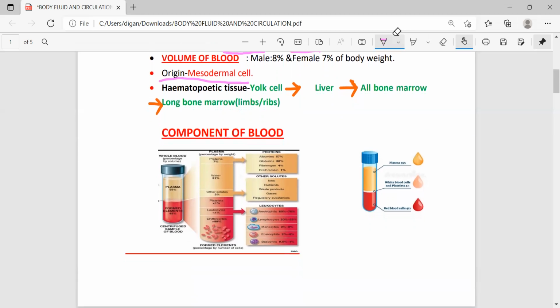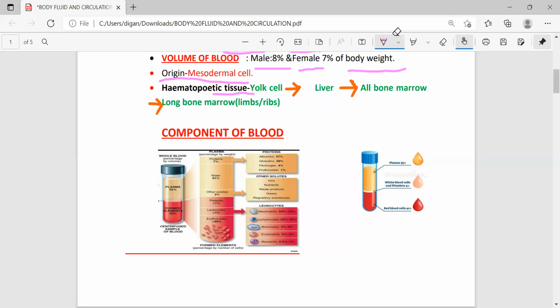Next point, you have to remember the volume of blood, meaning how much blood should be present in a healthy adult's body. For a healthy male, the blood should be 8% of the total body weight, and in a healthy adult female, the blood should be 7% of the body weight.